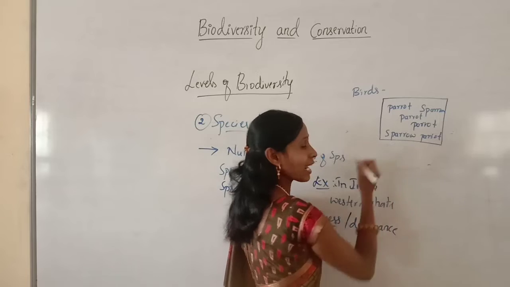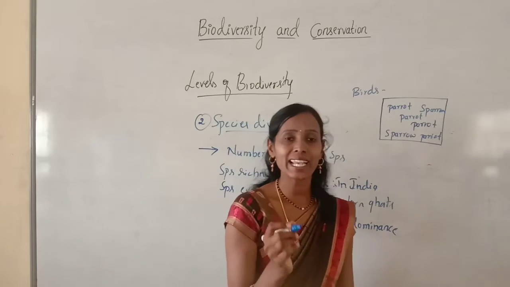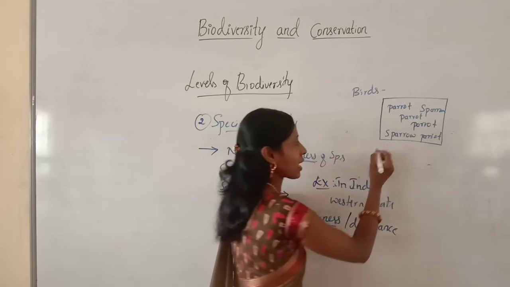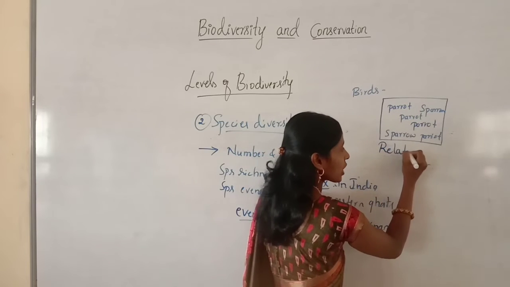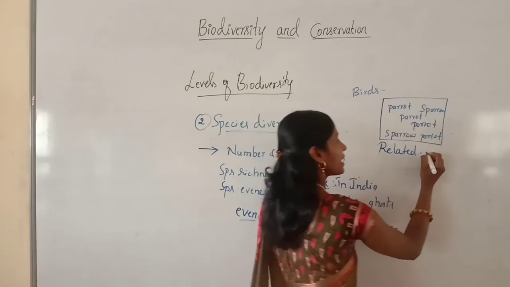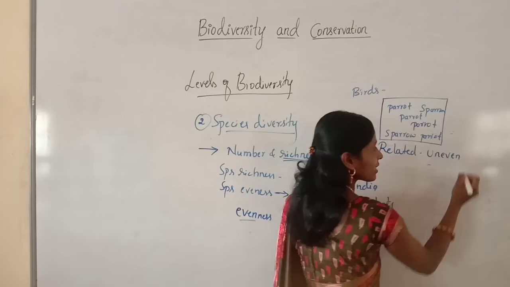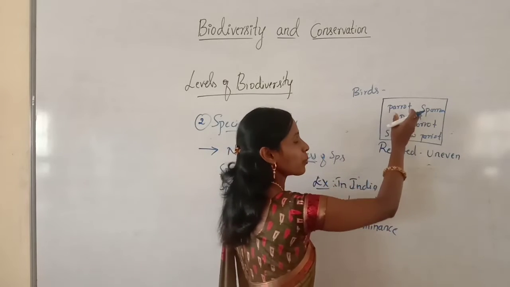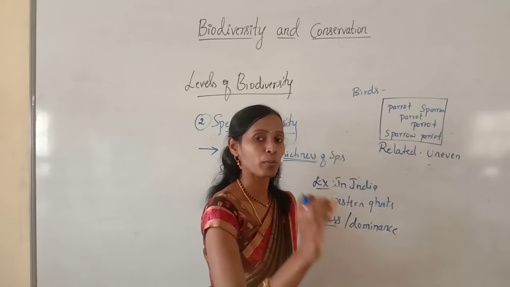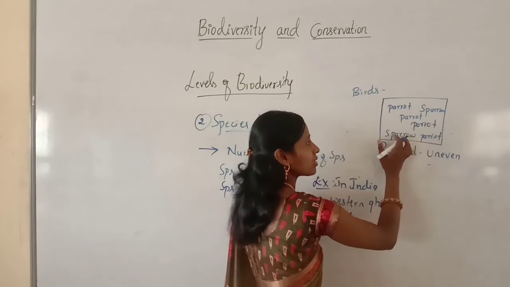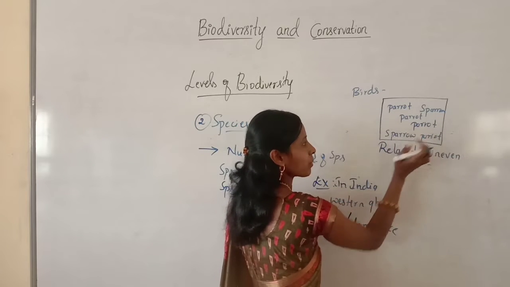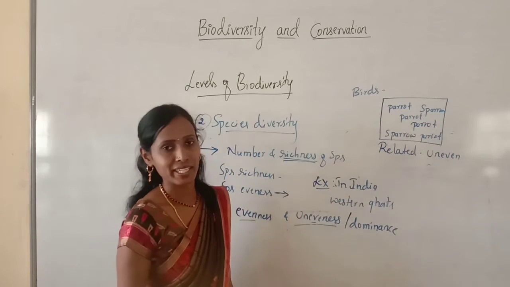Here we can say related and unrelated organisms. So all these are birds. That's why these are related organisms. Whether they are even or uneven, they are uneven. Why? Because a community having one or more species with more numbers compared to the other organisms. So here sparrows are less in number and parrots are more in number. That's why they are uneven.